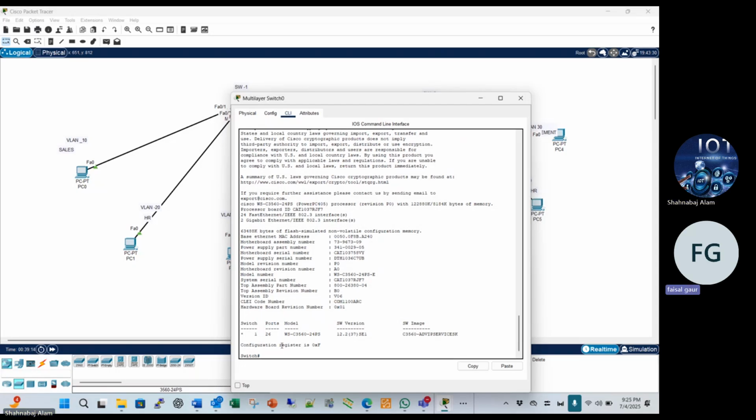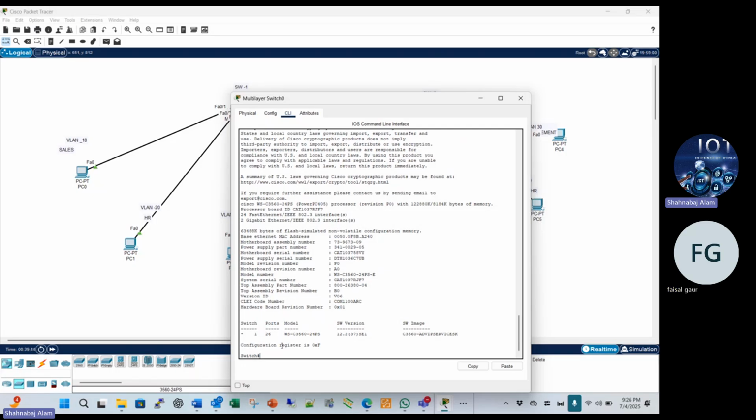I want to know from you, if I want to see the status of any device, how can I check, and how can I identify which device is connected to which port? Okay, it means you want to check the interface port status, whether this interface port is connected to another switch or another PC.